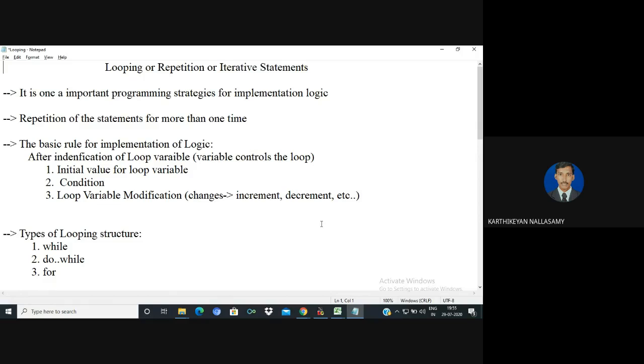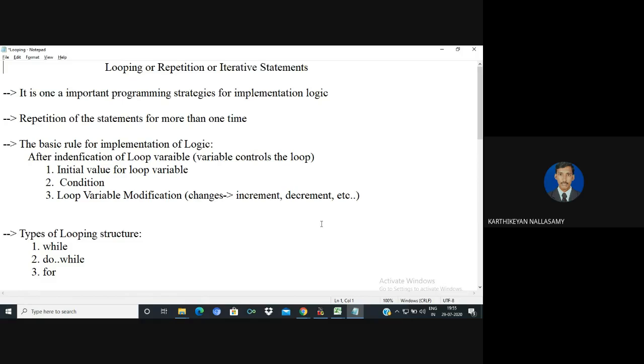So we know that looping is a very important implementation strategy for implementing our logic. In a sequence, the statements will be executed only once, without skipping any statement. But in the case of a branching statement, only a particular set of cases will be executed, only once, and some set of cases will be skipped. In a repetition statement, as the word itself says, you are going to repeat a particular set of statements more than once. So that is called repetition statements.